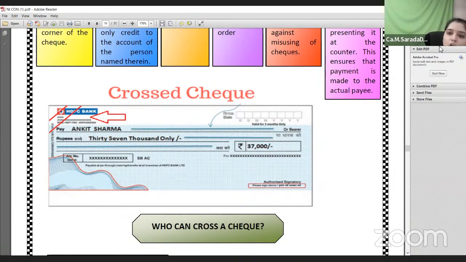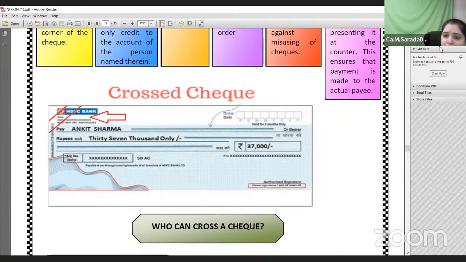Once the cheque is crossed by the drawer and given to the holder, it means that the payee or the holder of the cheque cannot encash it over the counter of the bank. He compulsorily should go to his bank and deposit it, and the amount will be credited to his account after a few days. A crossed cheque is a security to ensure that the amount has been properly credited to the right account. Therefore, the payee or the holder cannot encash it once the cheque is crossed. He needs to deposit it in his account, and the amount will be debited from the debtor's account and credited to the creditor's account.